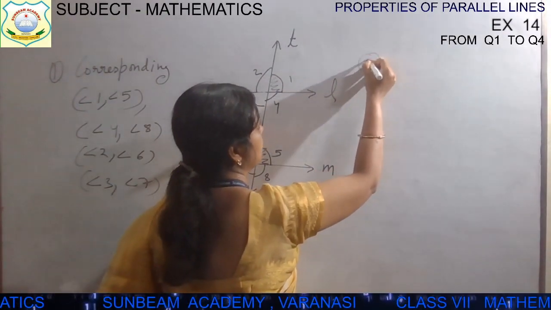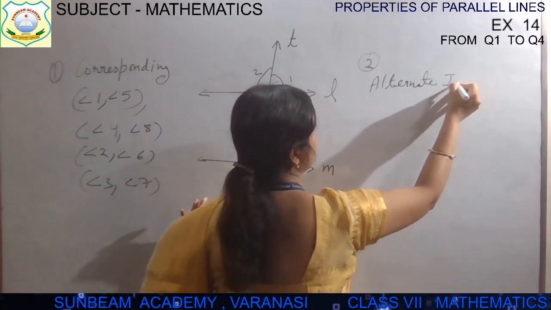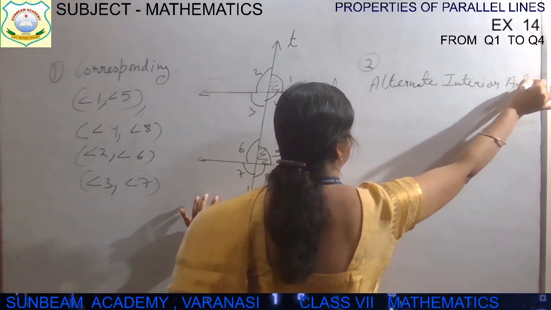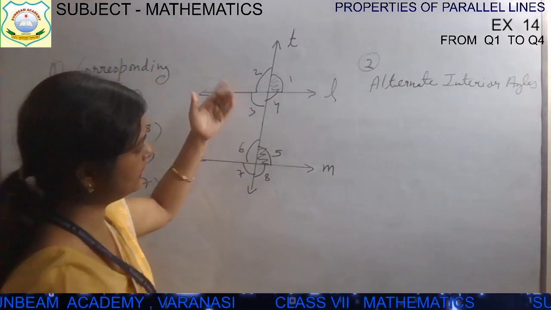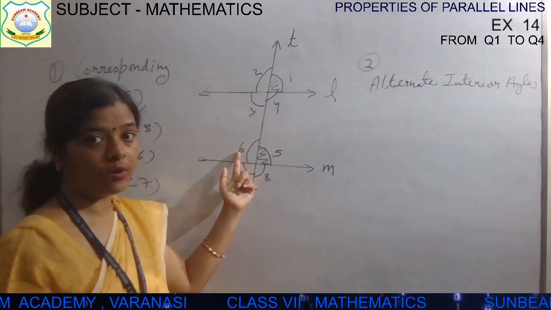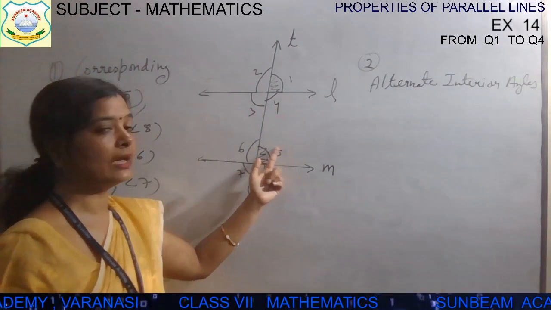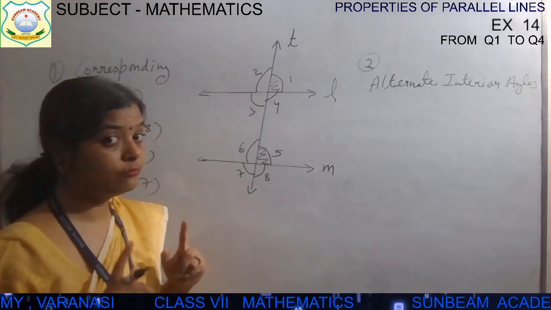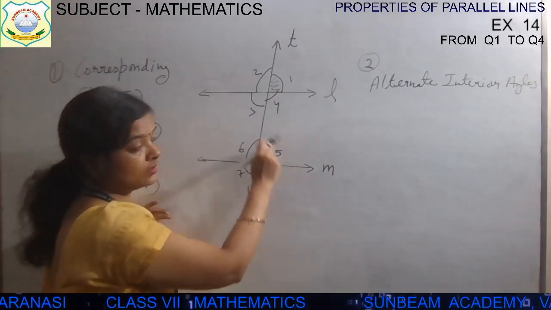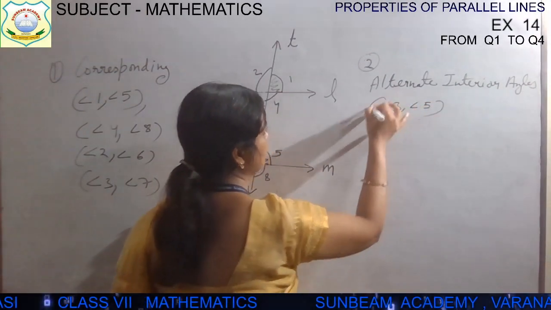In the second part, alternate interior angles. ठीक है? In alternate interior angles, अब interior angles कौन कौन से जरा बताओ बच्चा? Angle 3, 4, 5 and 6. They all are interior angles. 3, 4, 5, 6. Alternate कौन से हैं? Those who are not adjacent, हाँ? So 3 and 5. So one pair is 3 and 5. Another pair is which one?